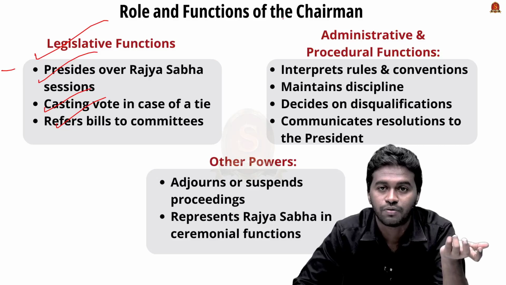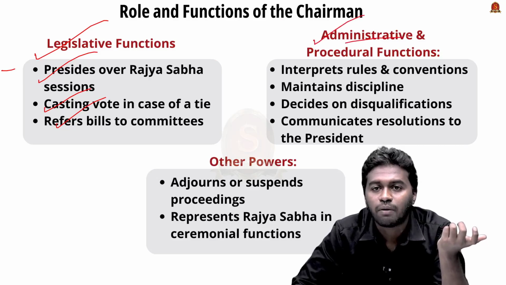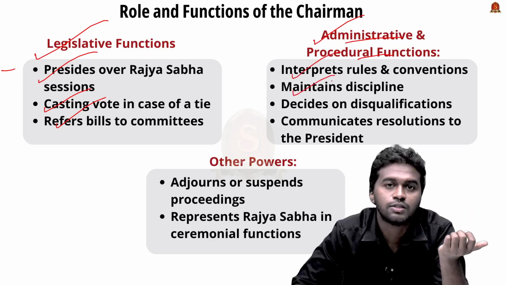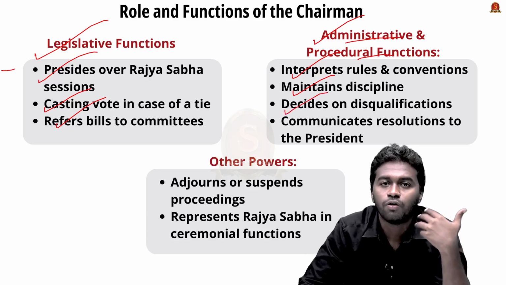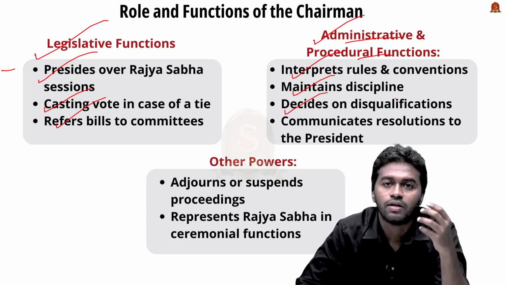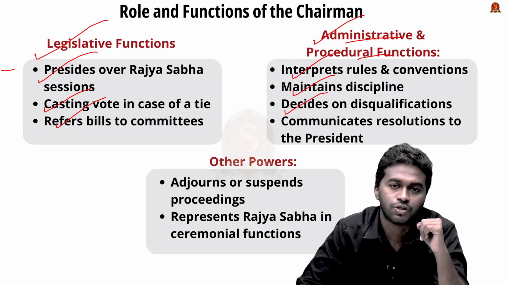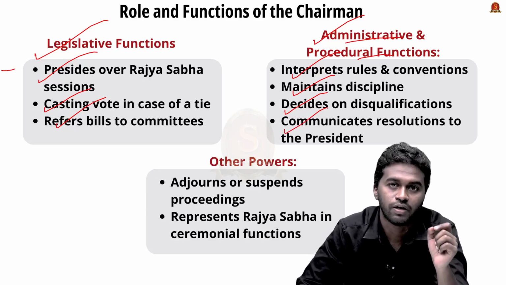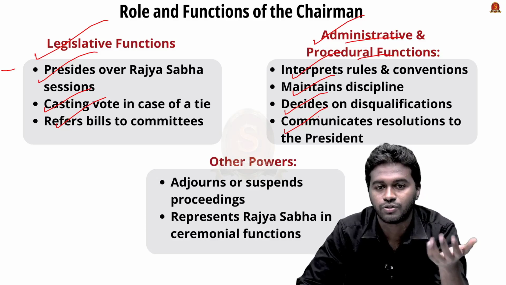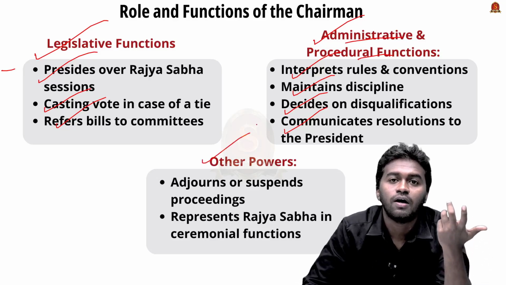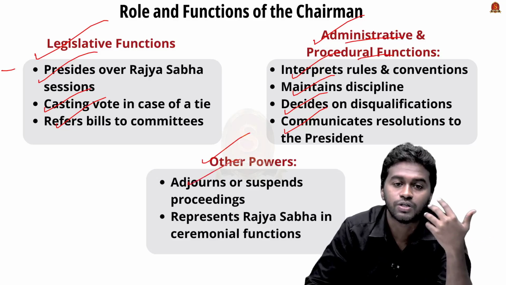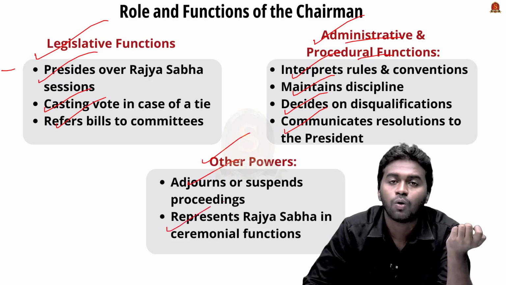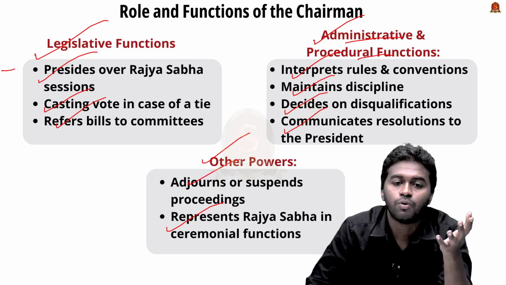And he also performs certain administrative and procedural functions, which include the interpretation of laws and parliamentary conventions, maintaining discipline in the house, and deciding the disqualification of elected members under the 10th Schedule, that is, under the anti-defection law. And also he communicates the proceedings happening in the house to the President of India if the President asks for clarification. Other functions performed by the Rajya Sabha chairman are adjourning or suspending the proceedings of the house if there is any disorder or disturbance in the house. And he also represents the Rajya Sabha in ceremonial functions.